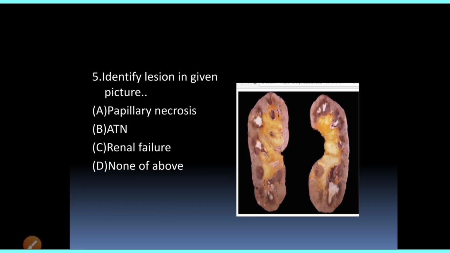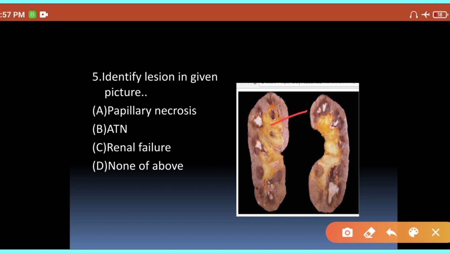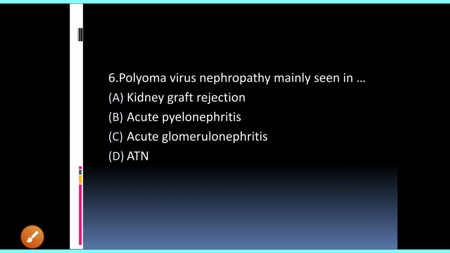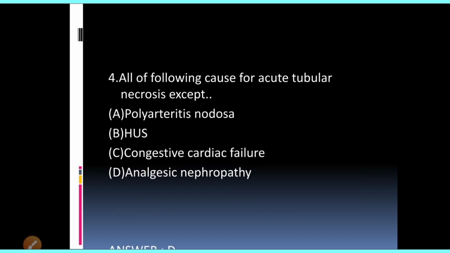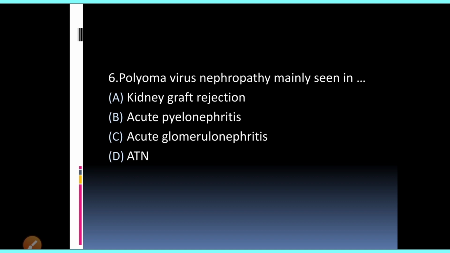Alright. Fifth MCQ is: identify the lesion in the given picture. It's a classical presentation. You can see the whitish abscess-like area in the renal pyramid. So it's papillary necrosis, and it is seen in sickle cell anemia, diabetes, obstruction, and analgesic nephropathy. Alright. Polyoma virus nephropathy is mainly seen in which condition? It's an emerging pathogen seen in graft rejection. So your answer would be kidney rejection.